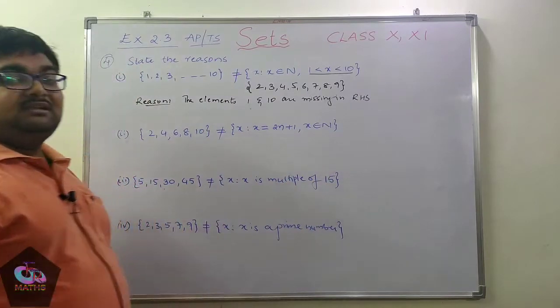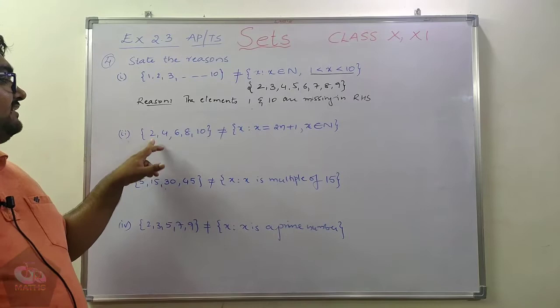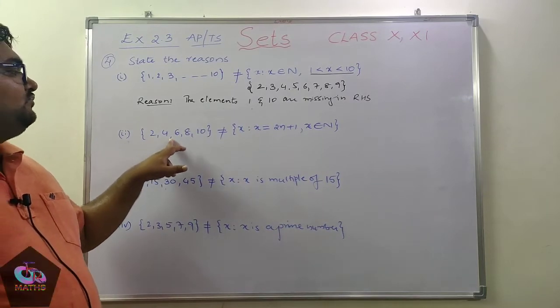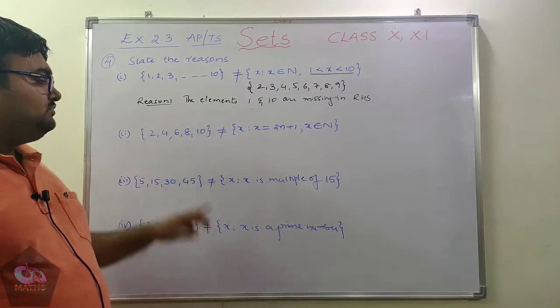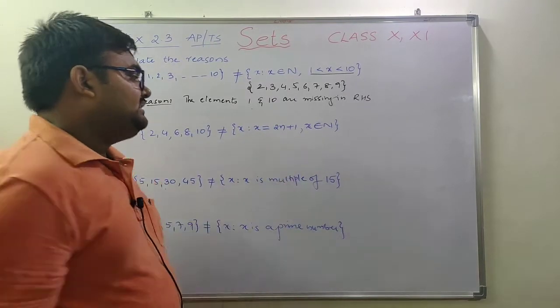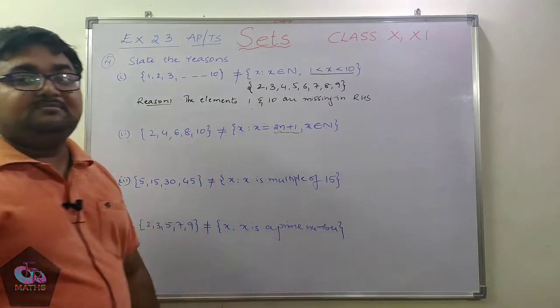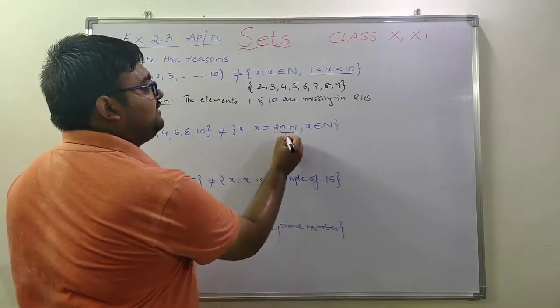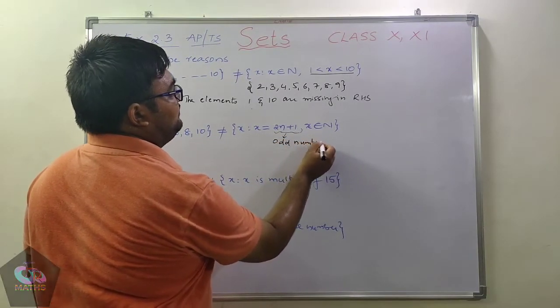The second bit: in the second bit we have on the left hand side the set 2, 4, 6, 8, 10. These are nothing but even positive natural numbers. Now here, if you observe on the right hand side this condition, 2n plus 1, 2n plus 1 is nothing but the general form of an odd number.